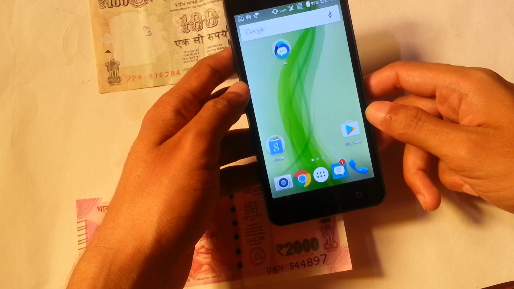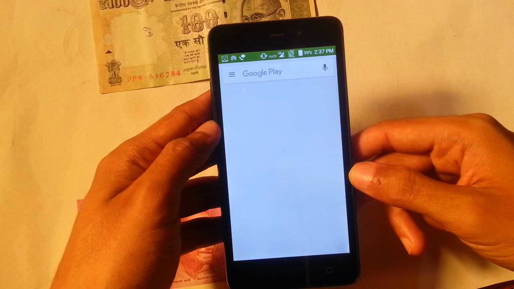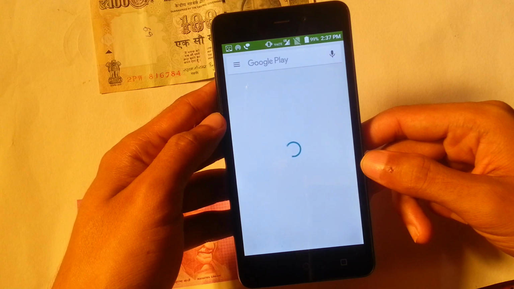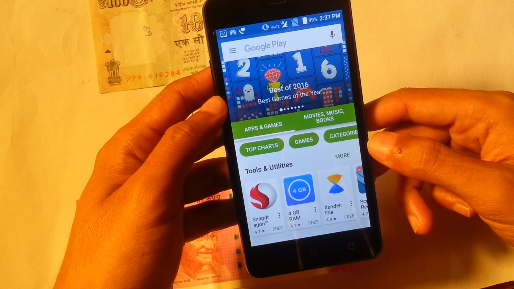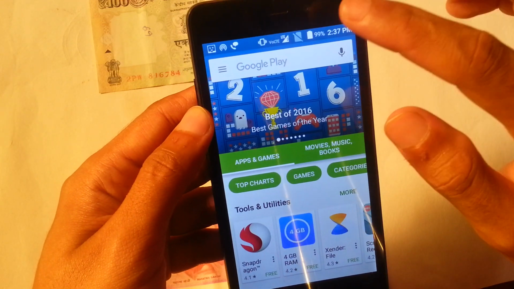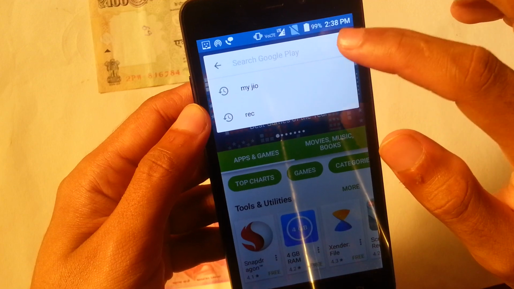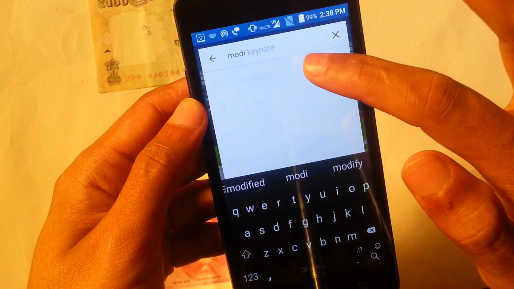So if you have an Android phone, just go to the Play Store. Here the Play Store is opened. Now in the Play Store, just search for Modi Keynote.